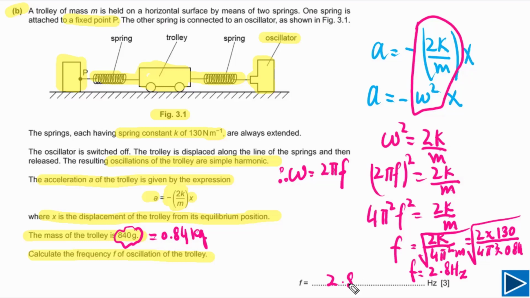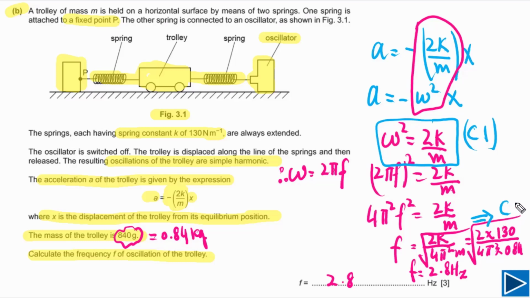Let's try to understand how marks are distributed for this question. If you have written omega squared is equal to 2k over m, for this expression you will get the first C1 mark. The second C1 mark is if you have written the frequency in terms of k and m and plugged in values.